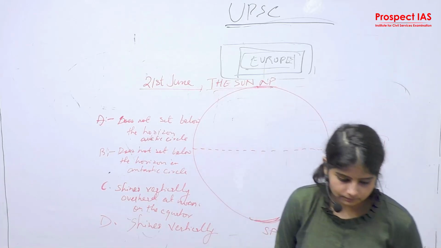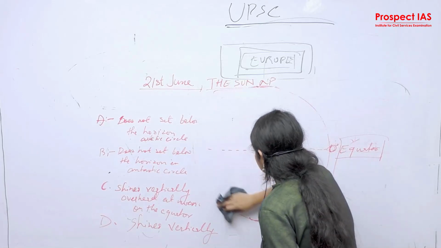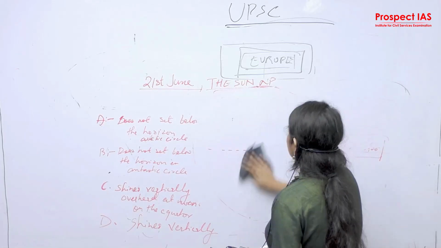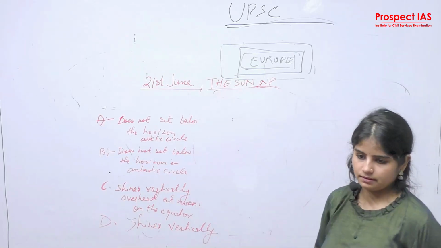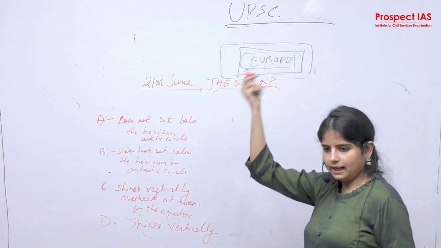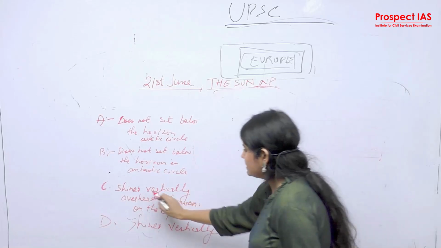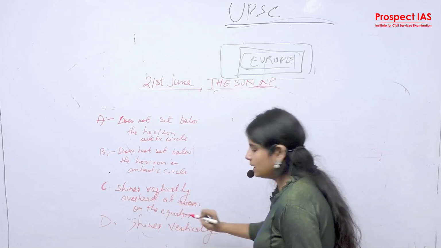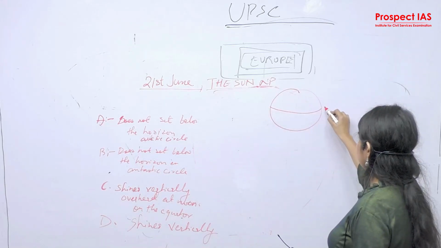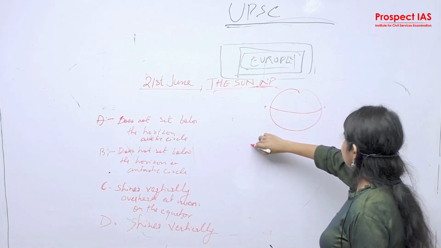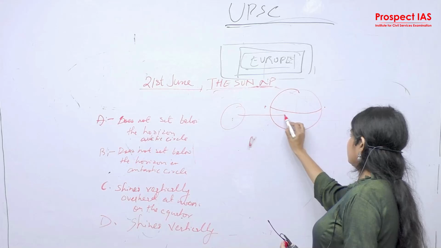Let's say on the 21st June. What is the climate on 21st June in the northern hemisphere? Is it winter or summer? Summer. So you feel the sun overhead? Do you feel? So can we say that it shines vertically at noon on the equator? This is the equator region, right? So the sun is inclined, sun is here. So the sun's position is on the equator.